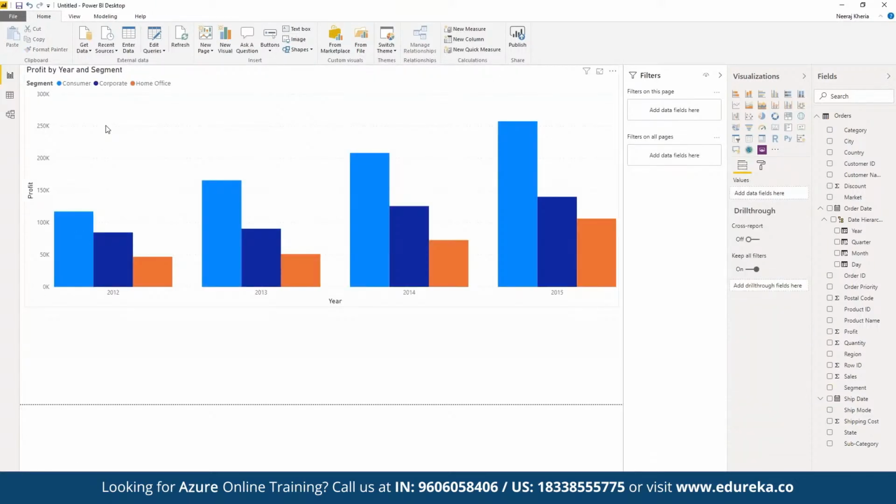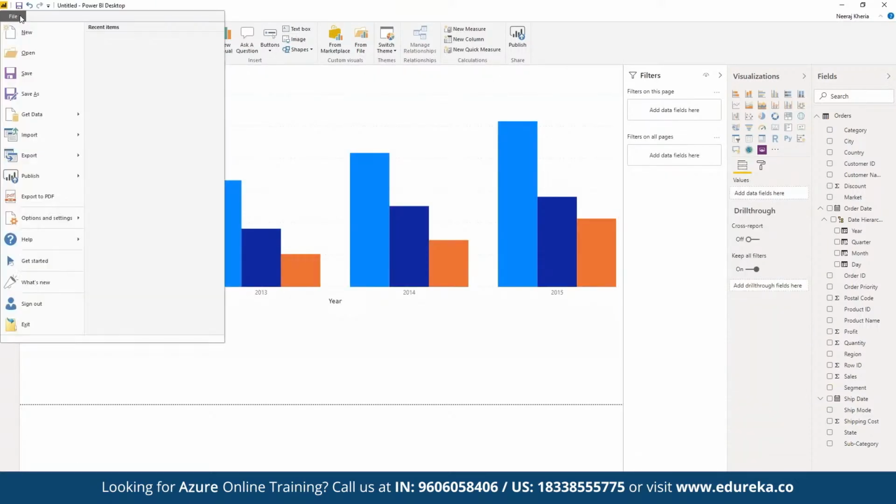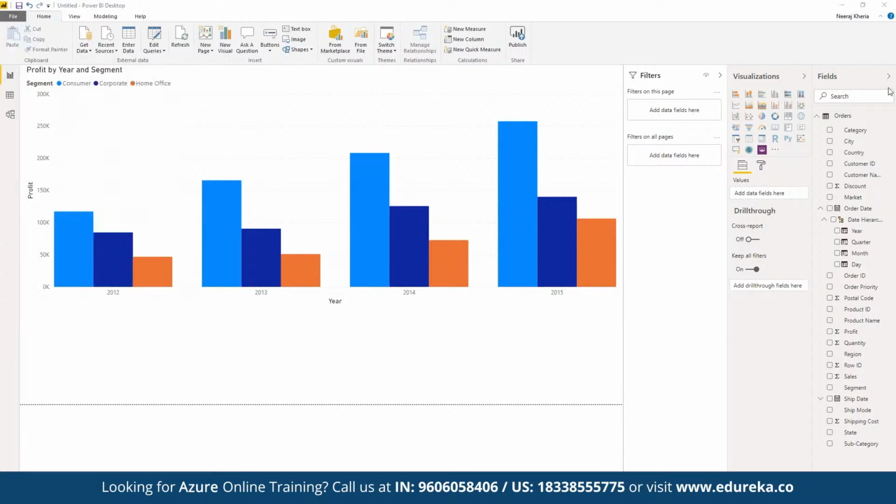And once we are done, we can simply go to the file section, and here we can save the entire report. We can export this to the PDF as well, or we can generate a complete visualization dashboard where we can click on publish. And then when we simply publish, then we can create a complete dashboard through which the end users can interact with the entire data set that we have defined. So that they will be able to interact how the data has been defined, and then they can work accordingly.